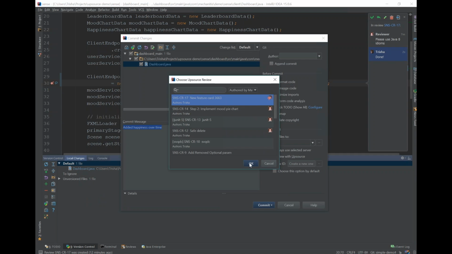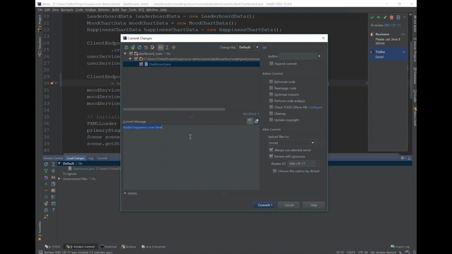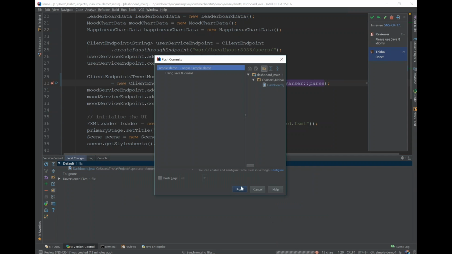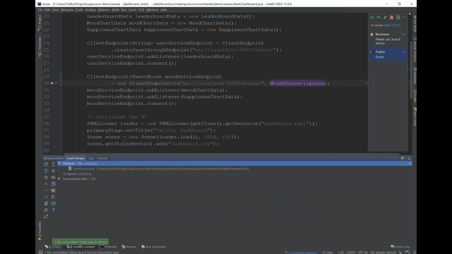So that was 17. So let's say using Java 8 idioms. Commit and push. So now I took my feedback from this code review. I made the changes which are appropriate for that. What I'm going to do is mark that as resolved because I think I fixed that issue.